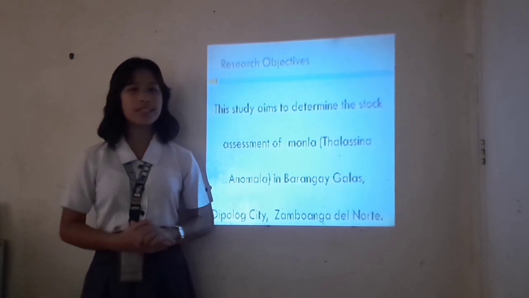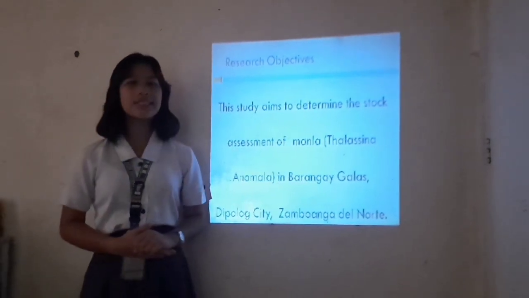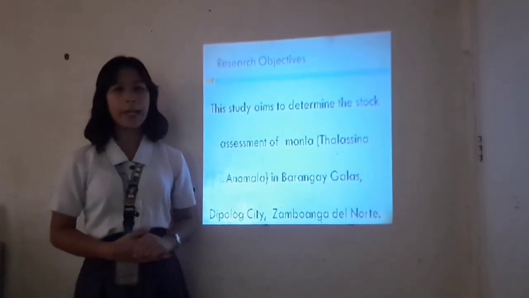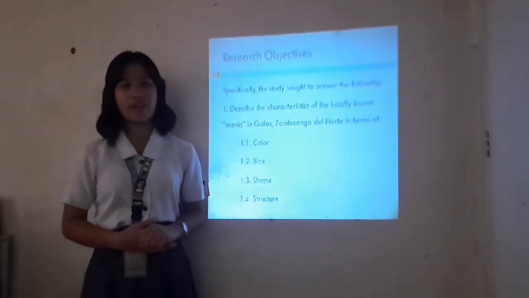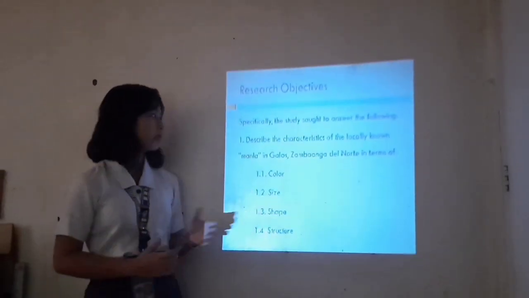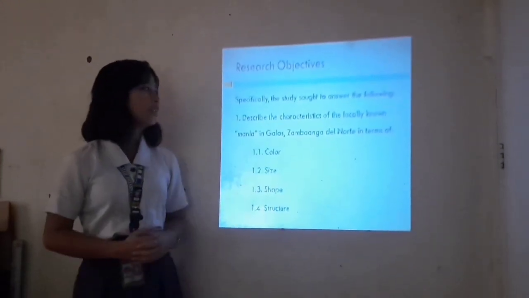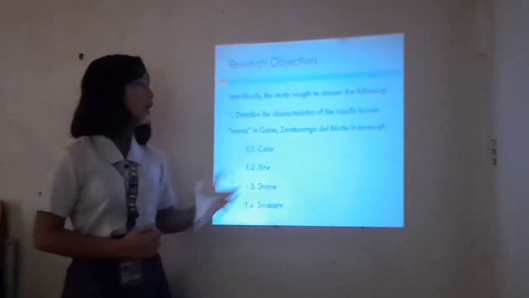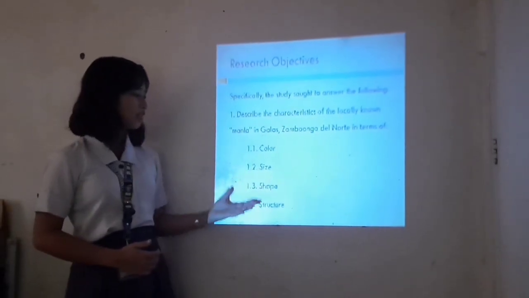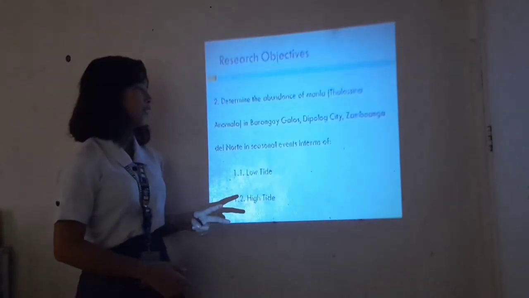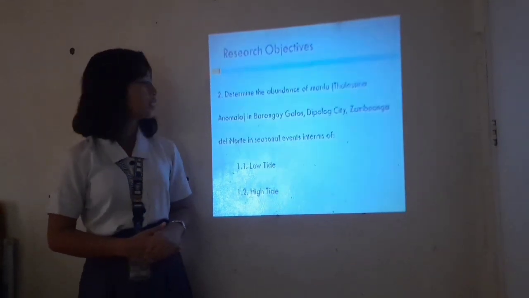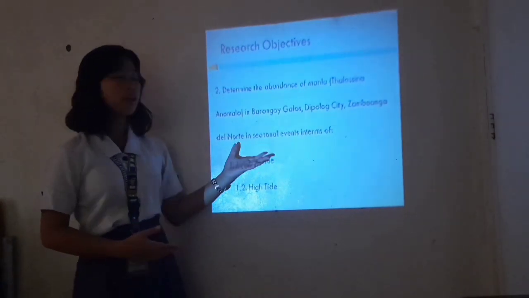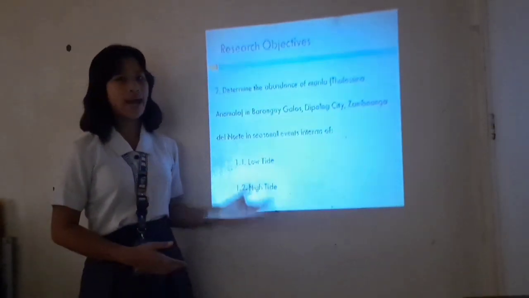The research objective of the study is to determine the stock assessment of Manla or Thalassina anomala in South Curvada, Barangay Galas, Dipolog City, Zamboanga del Norte. The study sought to answer the following. First, describe the characteristics of the locally known Manla in Galas, Dipolog City, Zamboanga del Norte in terms of color, size, shape, and structure. Second objective is to determine the abundance of Manla or Thalassina anomala in Barangay Galas, Dipolog City, Zamboanga del Norte in seasonal events in terms of high tide and low tide.